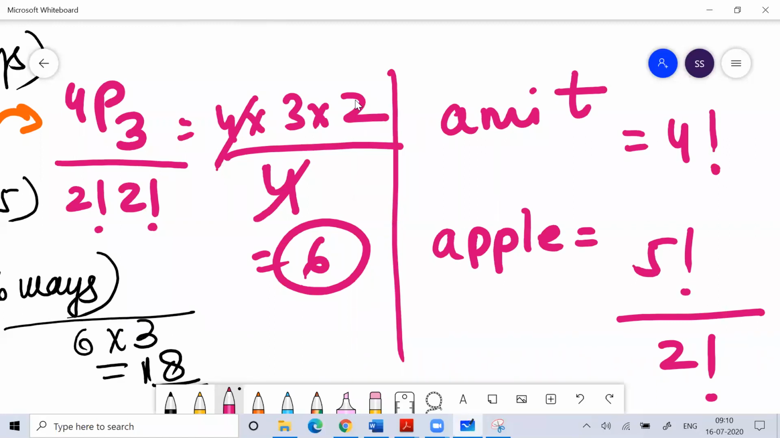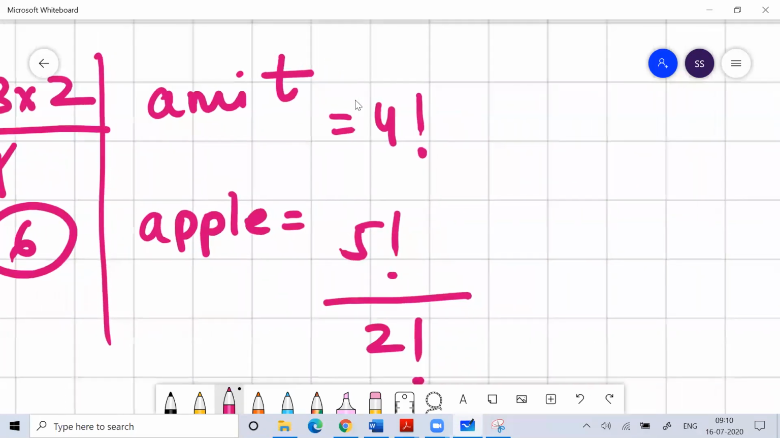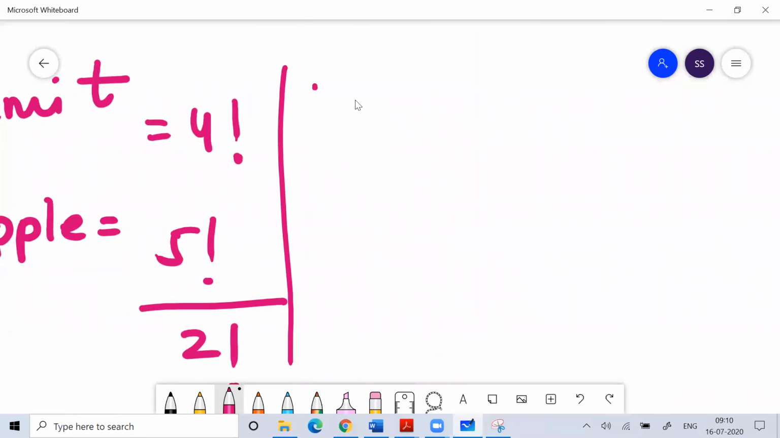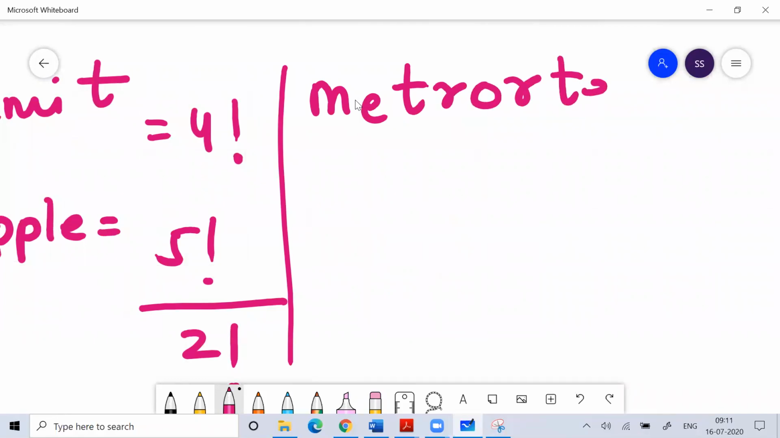Because P is repeating 2 times. You have to understand this. And if I ask you, there's a word called palindrome.